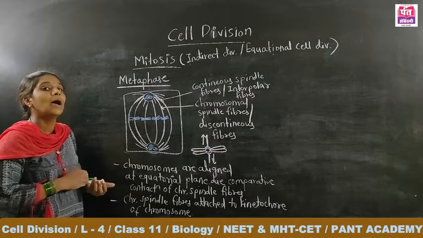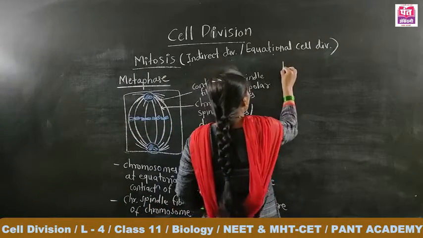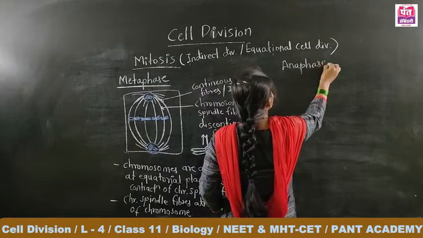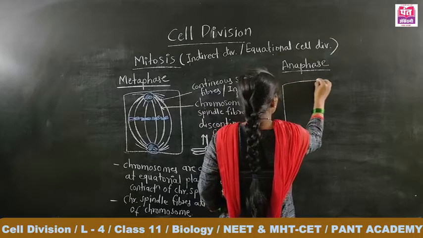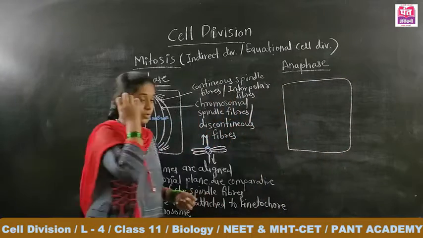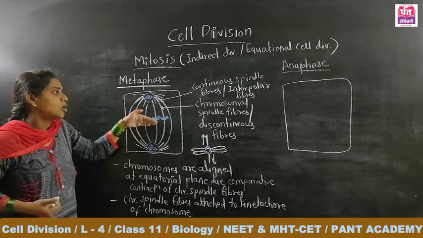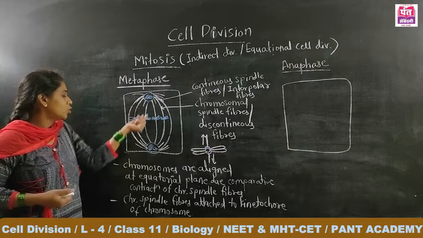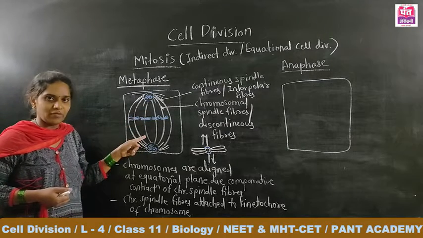That is anaphase. After metaphase there is anaphase. Here is the anaphase stage of karyokinesis, that is, nuclear division. Let's see what happens here. As we already said, the chromosomes get aligned and settled at the equatorial plane due to the comparative contraction of the chromosomal spindle fibers.